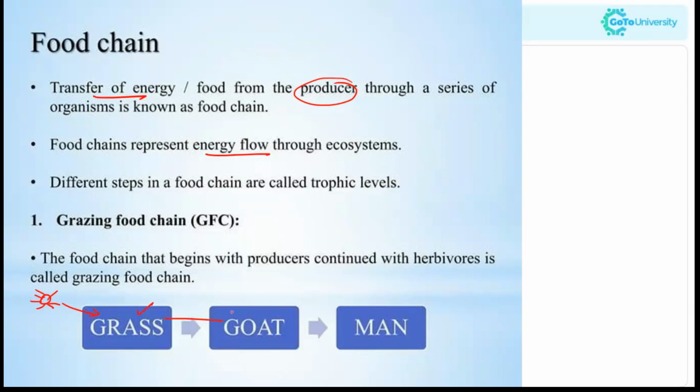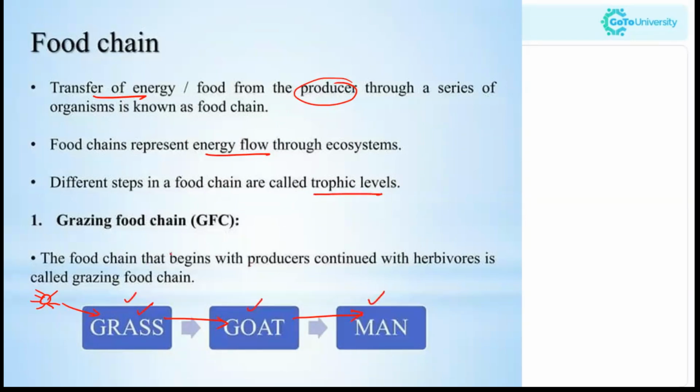The goat will be consuming the grass and the energy is transferred to the goat, and the goat will be consumed by man and that energy will be transferred to man. The different steps in the food chain are called the trophic levels. So each level is called a trophic level.